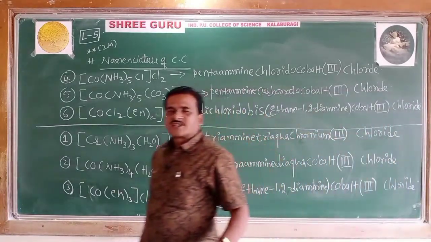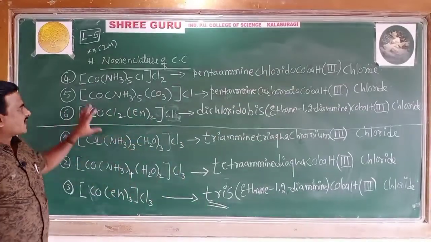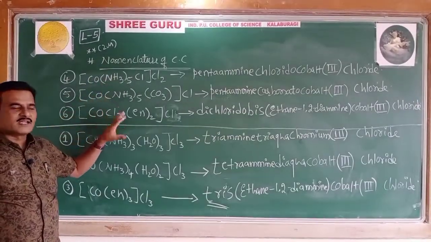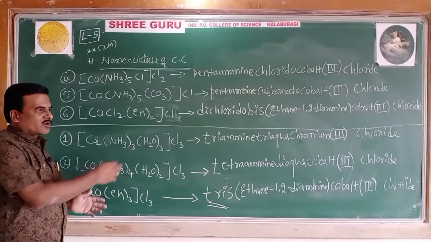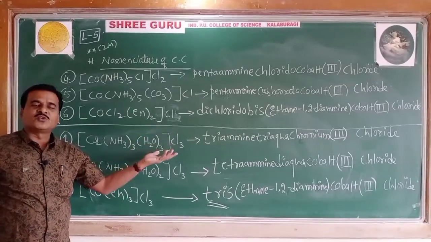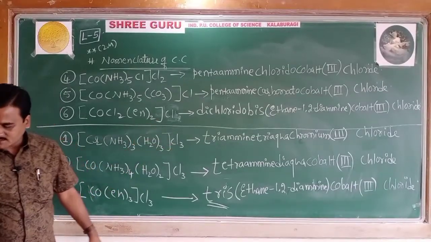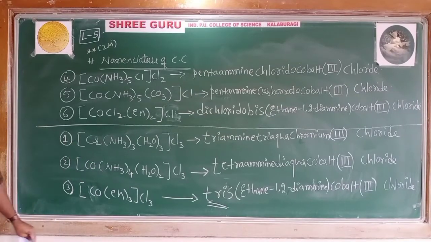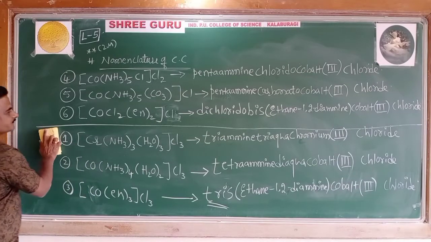So this is how three more examples of the cationic complexes we have collected. Let's see three more before we go to name the anionic complexes. Come on, collect the examples.